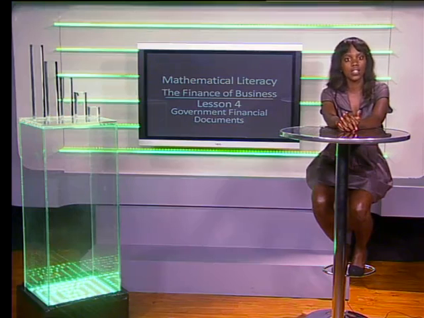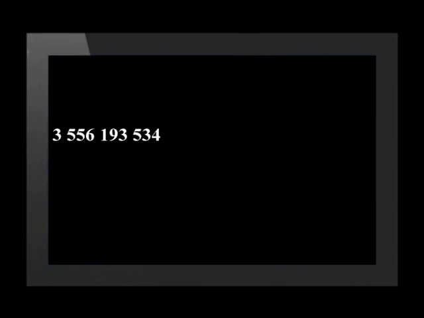Our viewer asked why the rand symbol was not written on the statement. He was told that this was to comply with the standard accounting principles. This means that in financial statements, the currency symbol does not have to be used. Let's spend a bit of time with this large number. A large number can be written in financial statements in a number of different ways. 3,556,193,534 rand is usually rounded off to the nearest 100,000 or million and written as 3,556 billion. Rounded off to 2 decimals, this number is expressed as 3,556 billion rand.